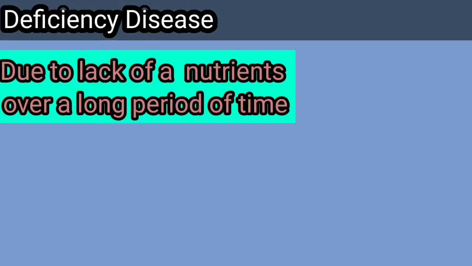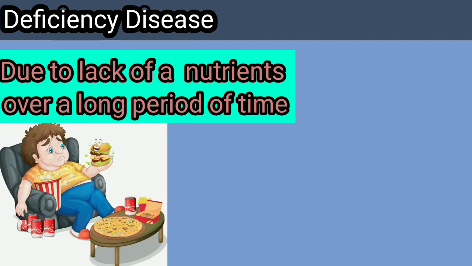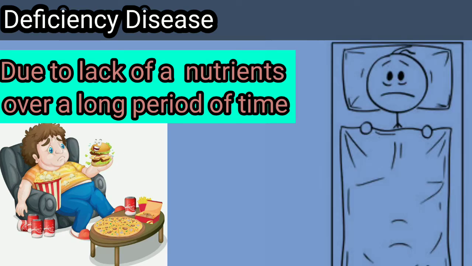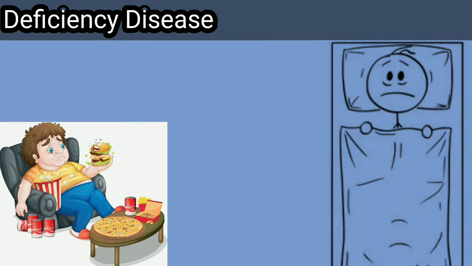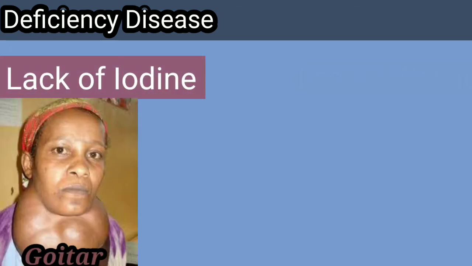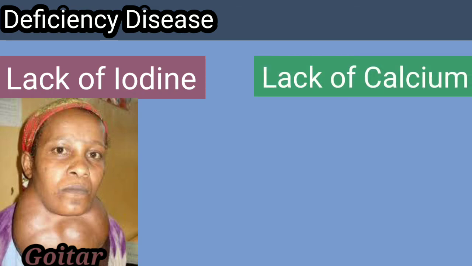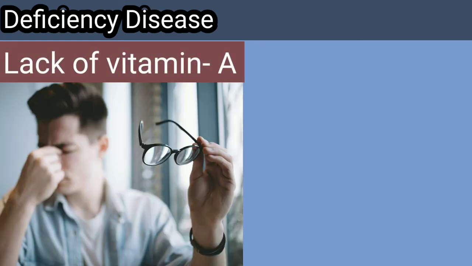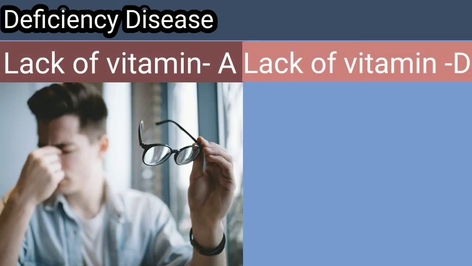Deficiency disease. The diseases that occur due to the lack of nutrients over a long period of time are called deficiency diseases. If we do not take particular nutrients over a long period of time, then we suffer from its deficiency. So let's know about some deficiency diseases. Lack of iodine in our body causes goiter. Lack of calcium causes weak bones and tooth decay. Lack of vitamin A causes loss of vision. Lack of vitamin D causes rickets. Lack of iron causes anemia.